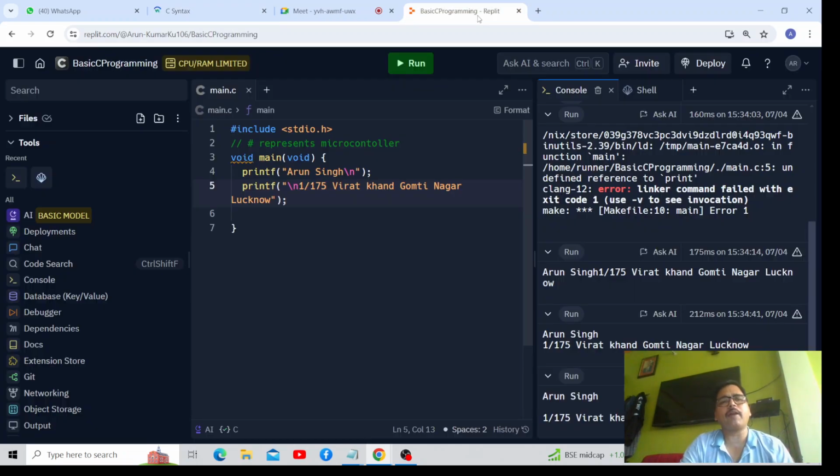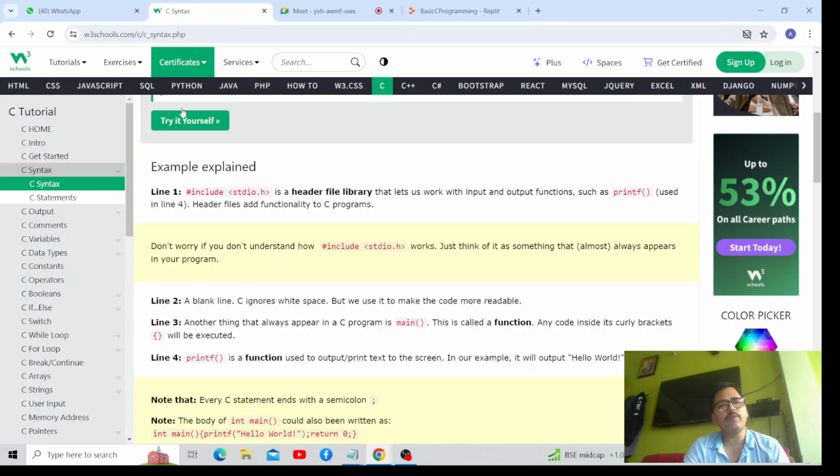Basically, the purpose of studio.h is to add some basic functionality to the C programming language, C programs, which are related to input and output, right? So all the functionality related to input and output you add with the help of studio.h only. Got it? Yes, sir. Okay.